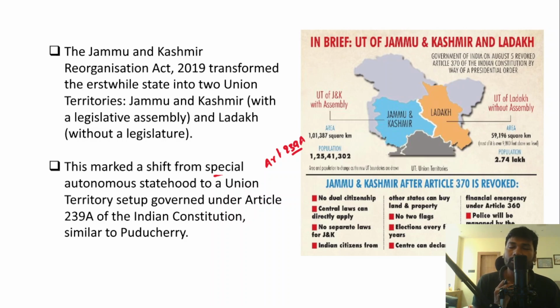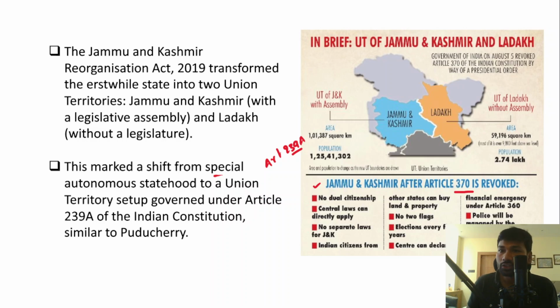Now in the introduction, there is no need to make it more and more complex. Make it as simple as possible and address the key theme of the question, and that would be sufficient. Right? For other details, you can also go through this as well. The Jammu and Kashmir Reorganization Act 2019 abrogated or revoked Article 370 of the Indian Constitution, and this Article 370 provided special status to Jammu and Kashmir.